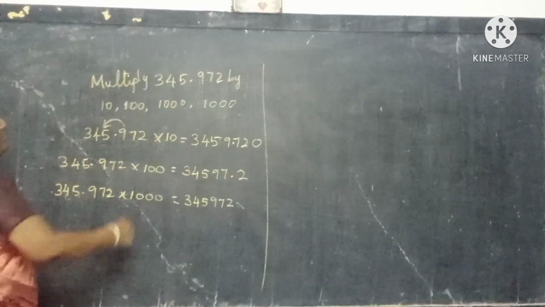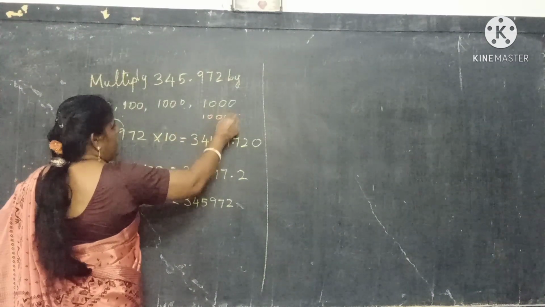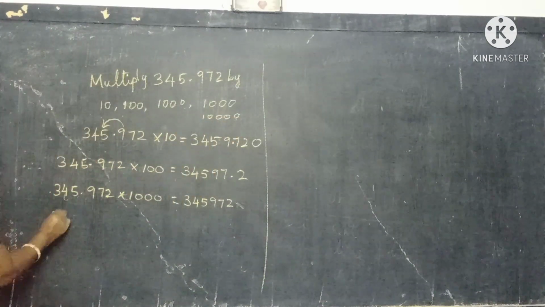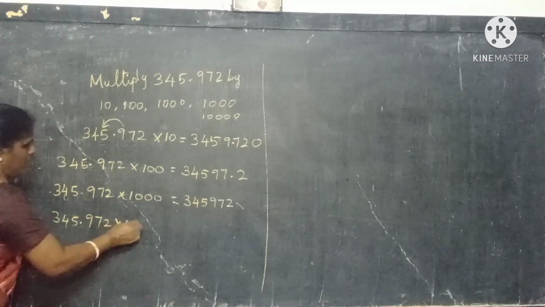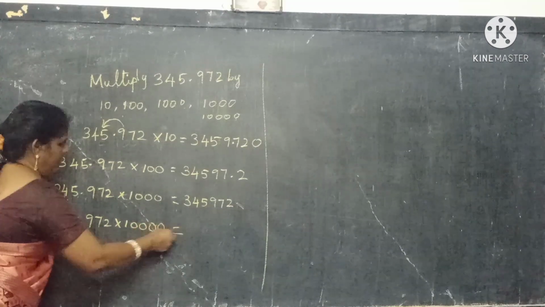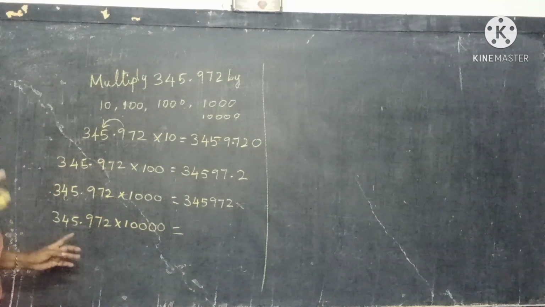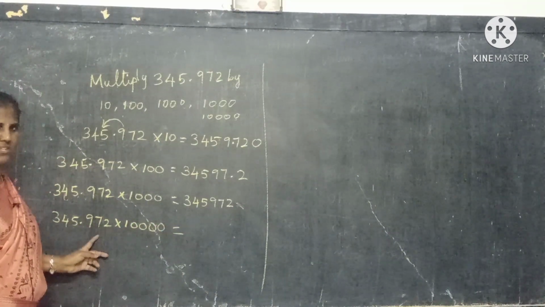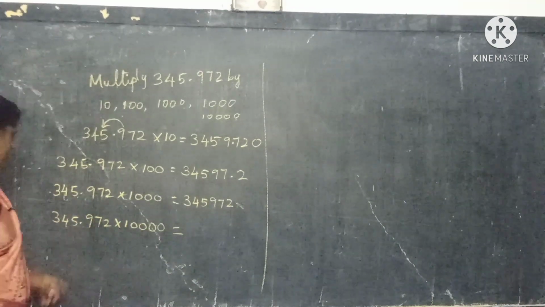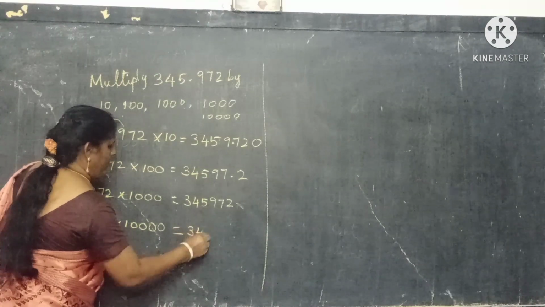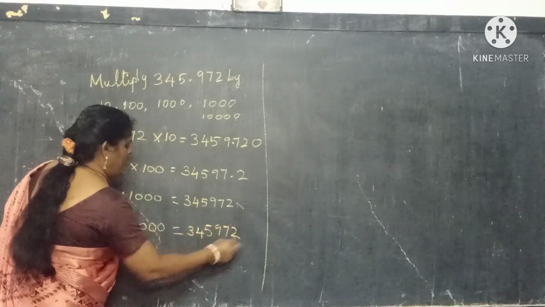If asked by 10,000, 345.972 into 10,000, how many digits will go to that side? 4 digits, but here only 3 digits are there. So you should add one zero. So 3, 4, 5, 9, 7, 2.